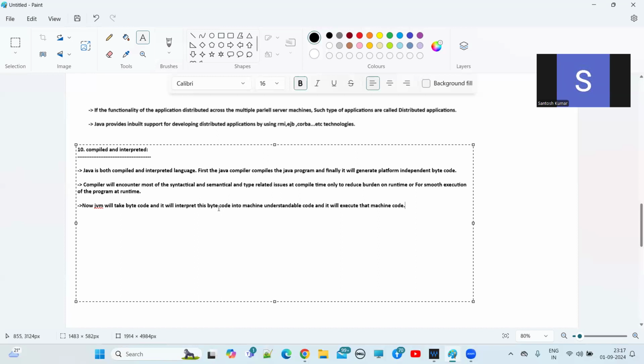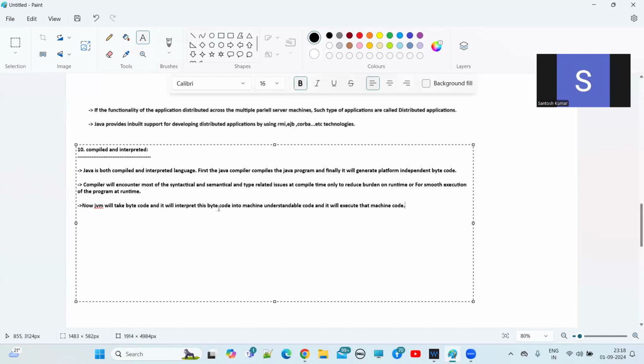So now you can say Java is a compiled and interpreted programming language. Why? For smooth execution of the program at runtime, we encounter and fix all the issues at compile time only, so that our Java program executes smoothly at runtime without any issues. Clear?